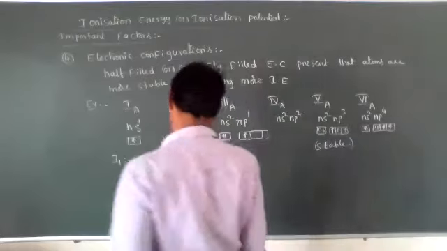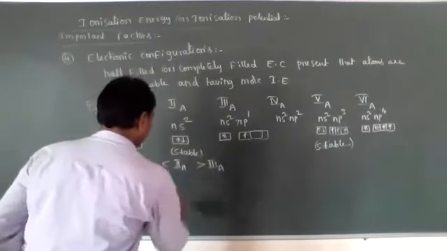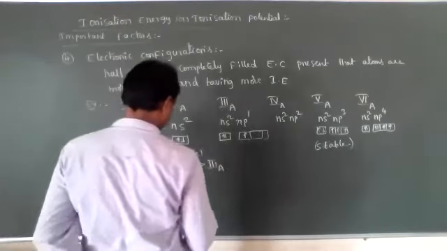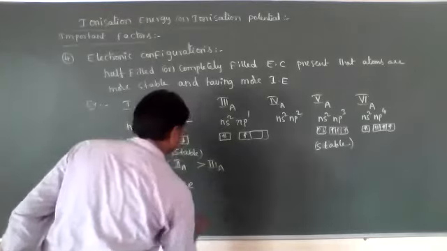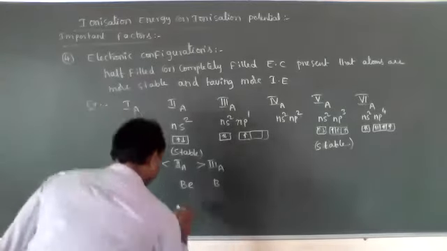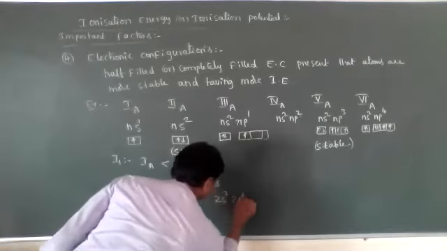For example, I will give you one example: beryllium and boron. Beryllium is 2s2, boron is 2s2 2p1.